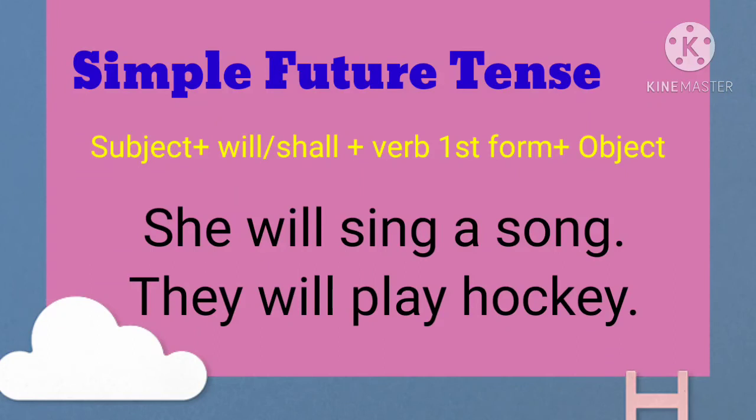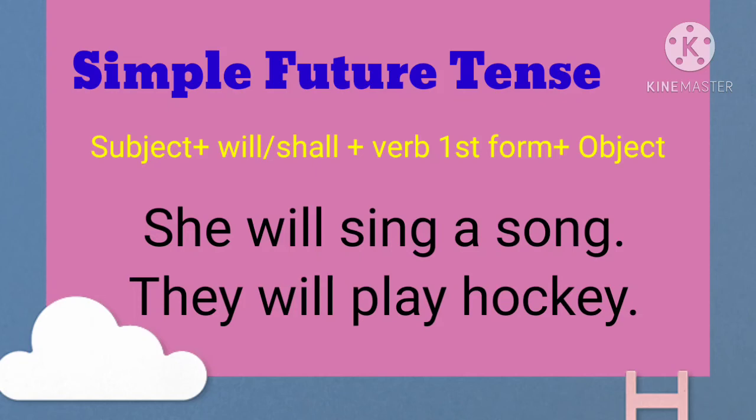Example also you can see on the screen. She will sing a song. Will and shall we will use plus the first form of the verb. They will play hockey. So after will and shall, we will use the first form of the verb. Will and shall is the indication for future tense. So example you can see: she will sing a song. They will play hockey.